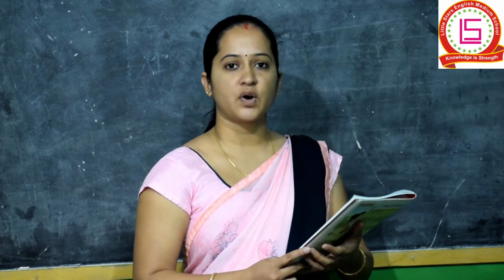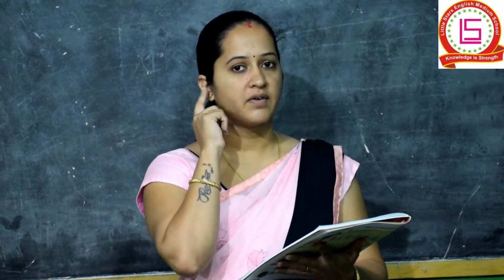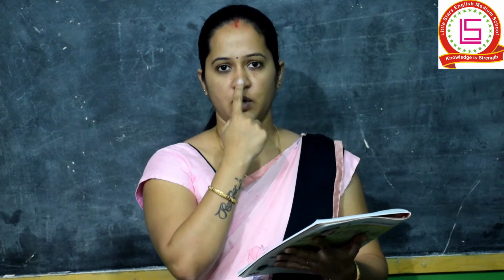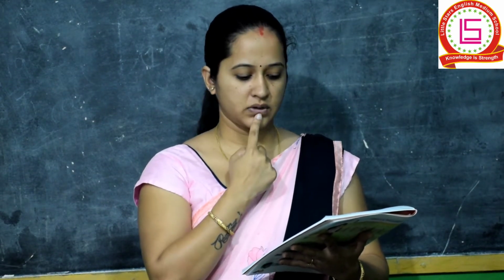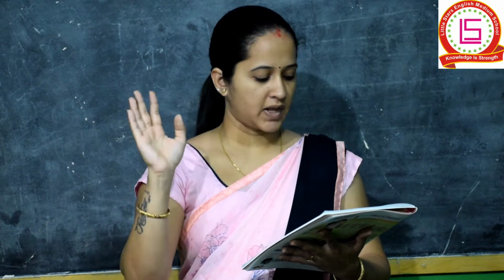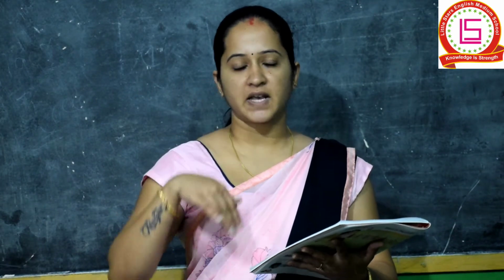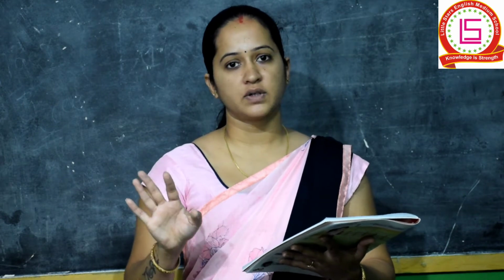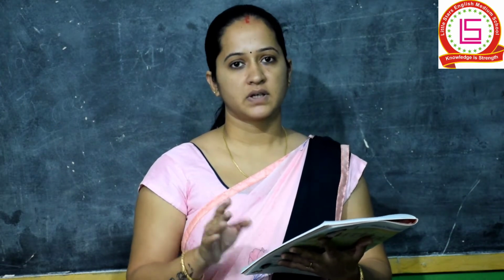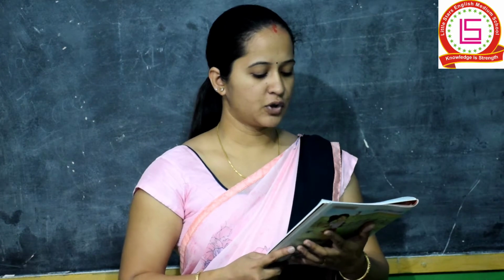Which body parts do we all have the same? They are our two eyes, our two ears, one nose, one mouth, two hands and two legs. You can see that we all have the same body parts, but we do not look the same. Everyone looks different. Though we have the same body parts, we look different from one another.